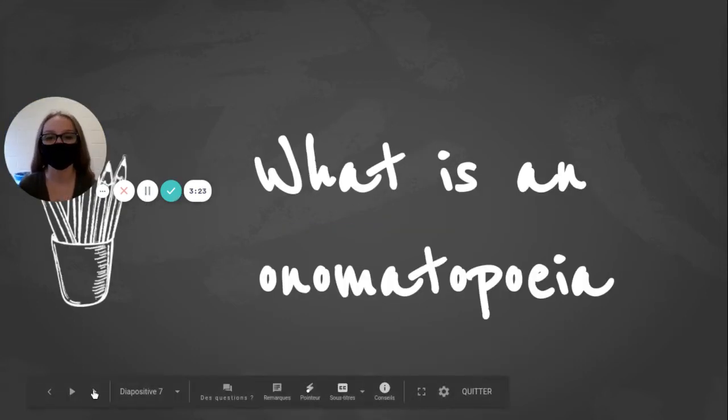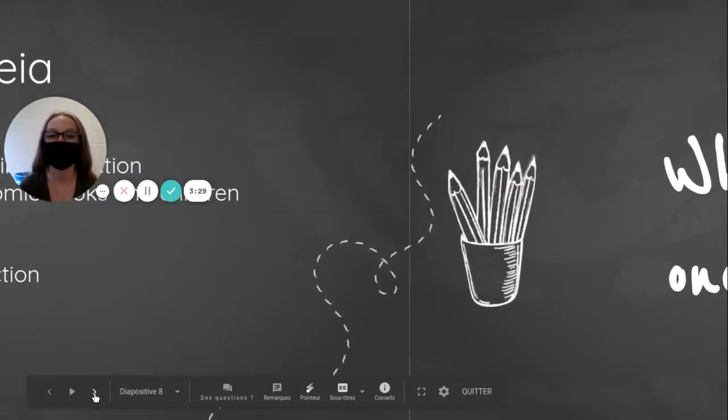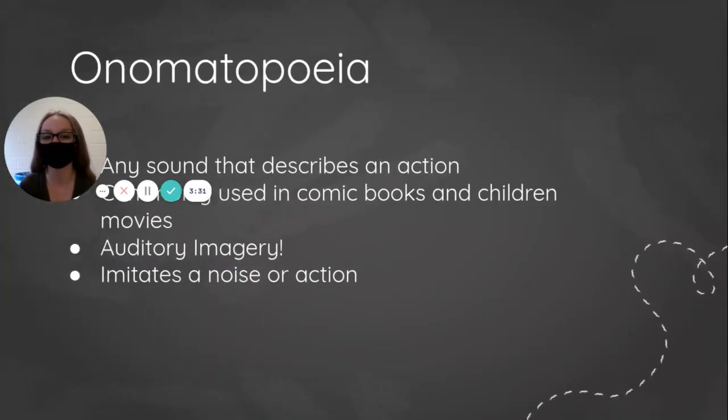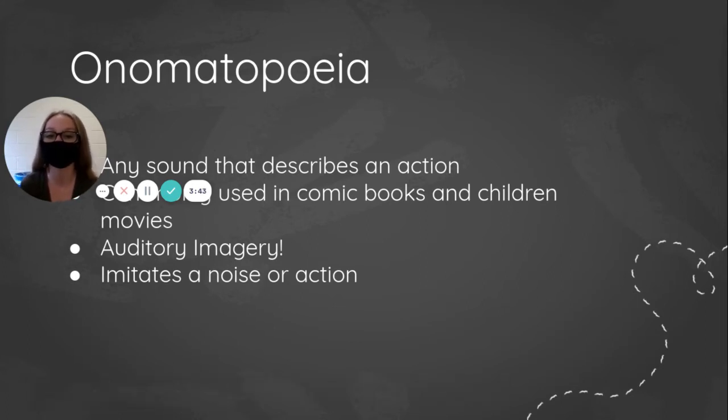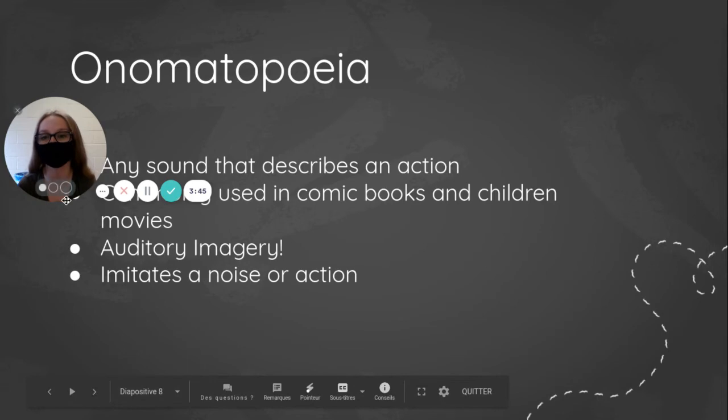Now that we are finished with puns, we will now be starting with our next subject. Now, you may be wondering what an onomatopoeia is, and I'm very happy to tell you. It is quite simple. It's any sound that describes an action. It is also commonly used in children's books and comic books. To add some fun for the readers, an onomatopoeia imitates a noise and or an action. It is auditory imagery.